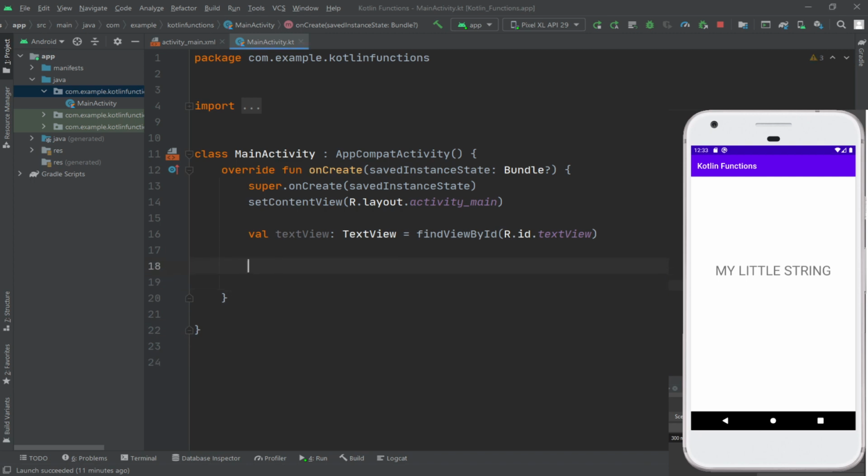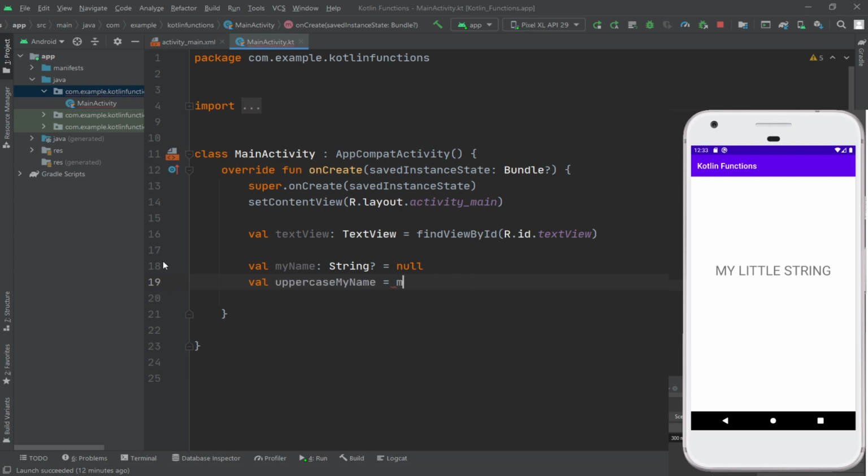Val, for example, val myName, and this is assigned to String here. Use String and make this string nullable and assign null here, and val uppercase my name, and let's do this and assign it to username and uppercase.